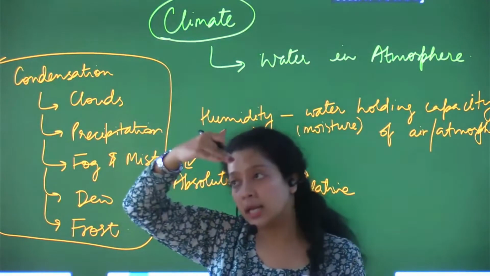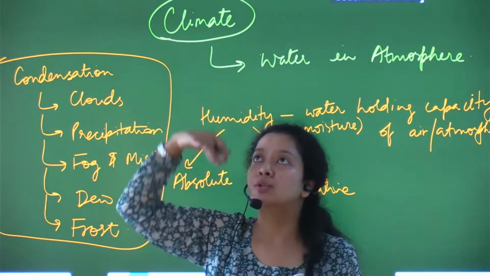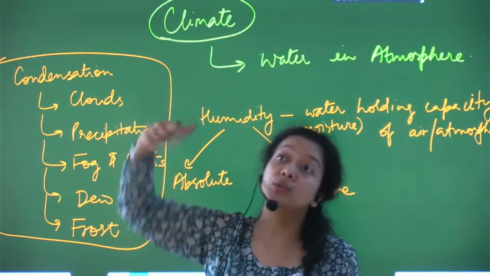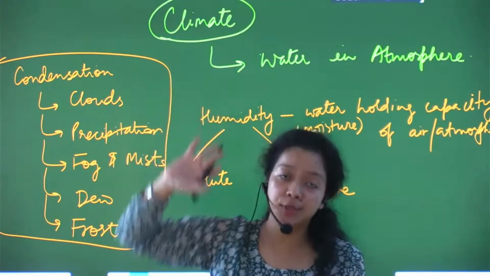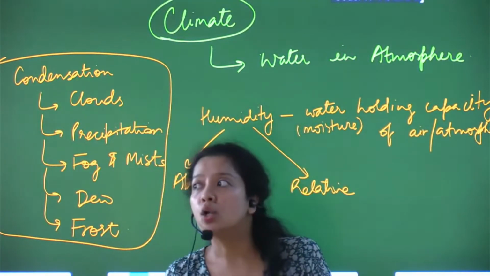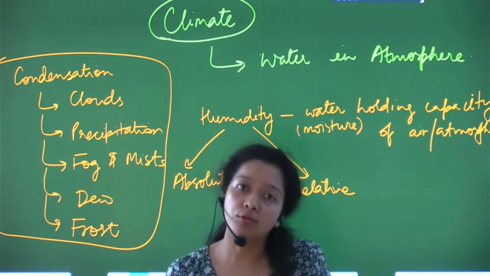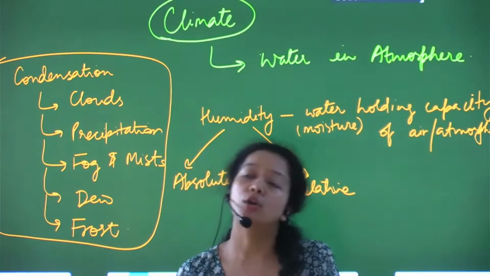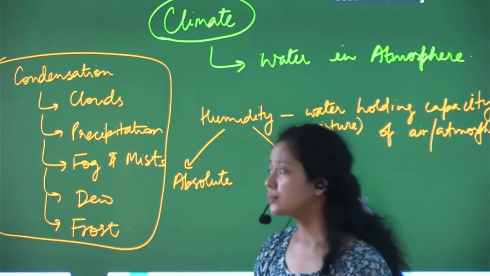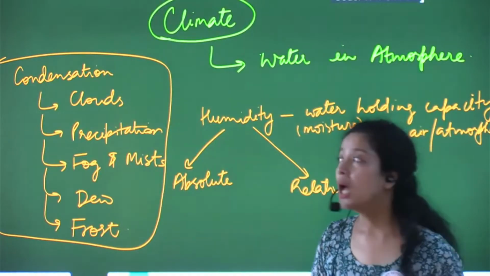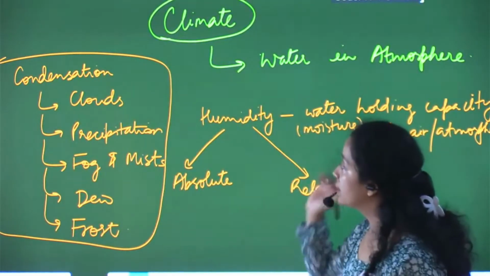It can be, for example, 8,000 meters or 12,000 meters. These are the high altitude clouds. Low altitude clouds lie, for example, at 3,000 meters or 2,500 meters. So it needs a certain altitude to be formed. This is condensation in the form of clouds.